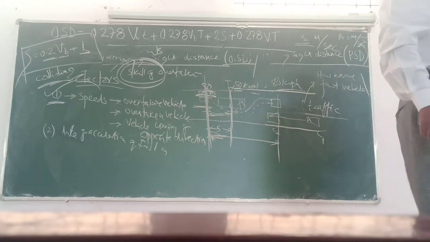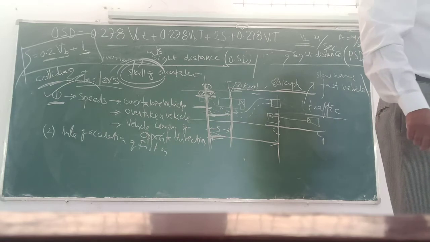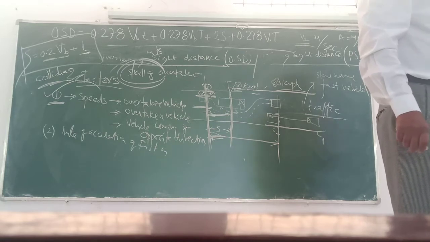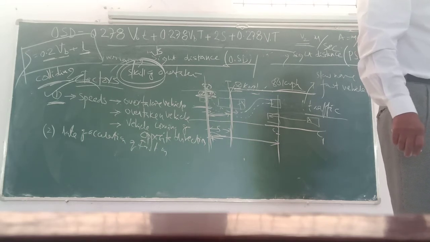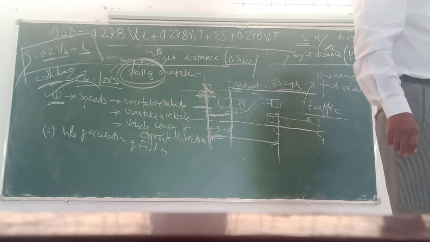The minimum spacing between the vehicles depends upon the speeds. Higher the speed, what will happen?